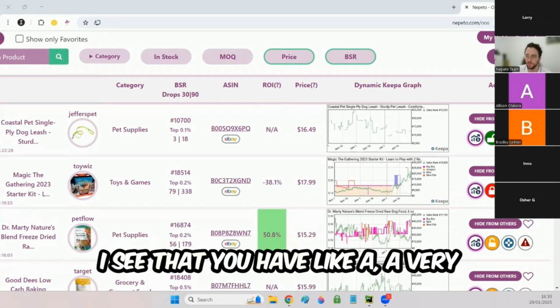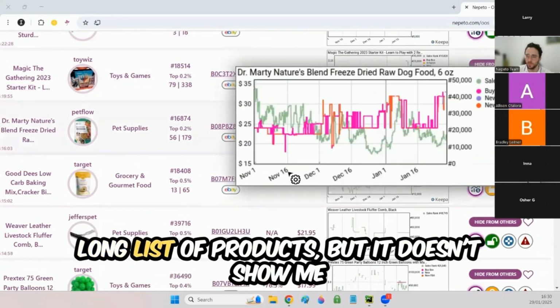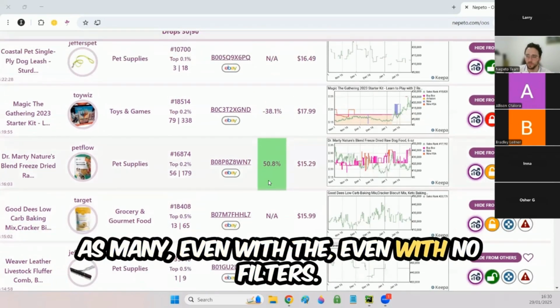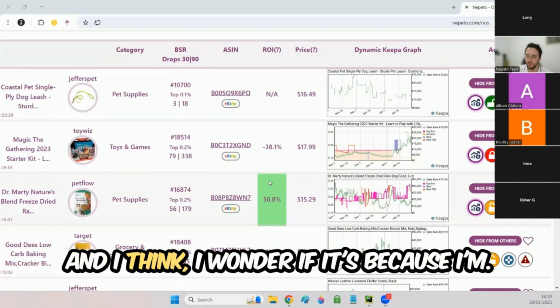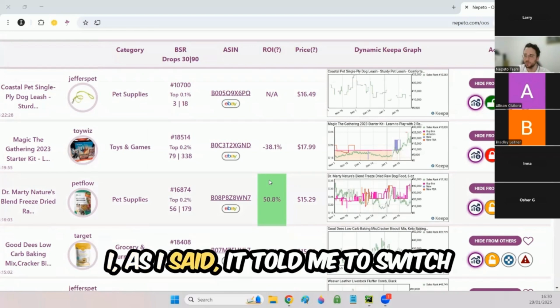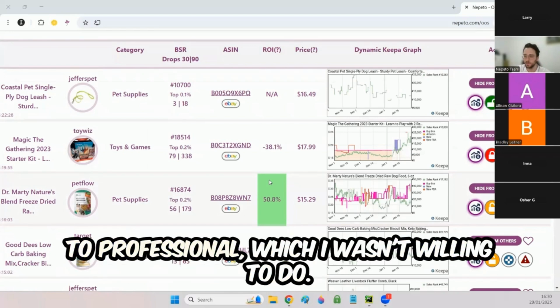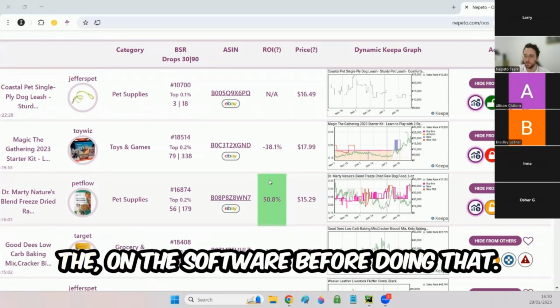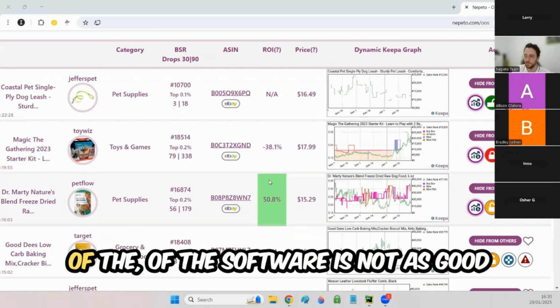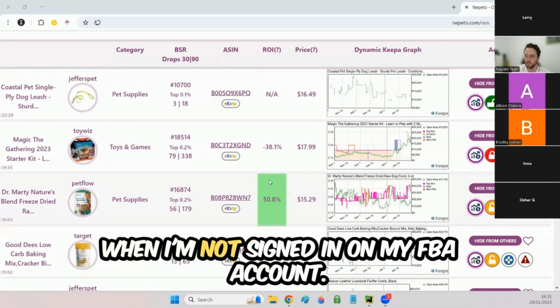I see that you have a very long list of products, but it doesn't show me as many, even with no filters. I wonder if it's because I'm not signed in on the FBA account, because as I said, it told me to switch to professional, which I wasn't willing to do. I just want to have a look at the software before doing that. So I wonder if the proficiency and efficiency of the software is not as good when I'm not signing in on my FBA account.